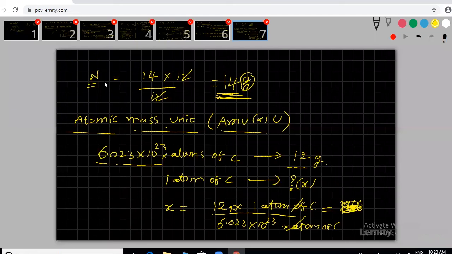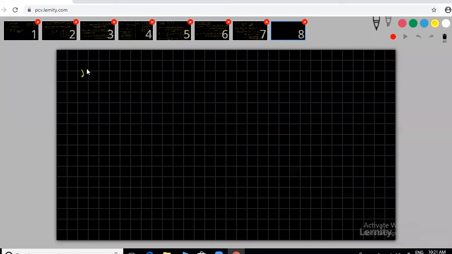Can I go to the next slide if possible? Understood this one? What is the value I'm finally getting here? This is one carbon atom weight, this much. Clear? Next step I'm going. So x equals how much are we getting? One carbon atom weight, 12 by 6.023 into 10 power 23. Is it correct? But can you find our AMU definition?